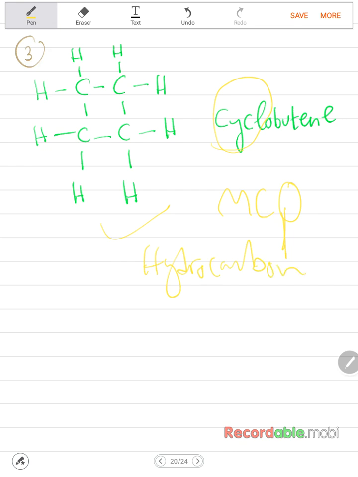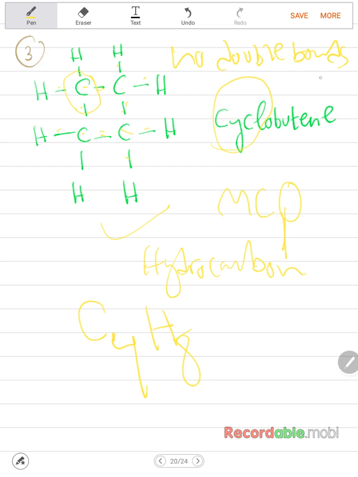So the first thing that you should do is count the number of carbons and hydrogens. When you count here, it's 1, 2, 3, 4. So it's 4. And then H, because you might be tempted, oh, there are no double bonds, so you'll be tempted to say it's an alkane. But let's count the hydrogens. 1, 2, 3, 4, 5, 6, 7, 8. And every carbon has four bonds around it. 1, 2, 3, 4, for each carbon. So there's nothing wrong with the compound as far as the bonding.